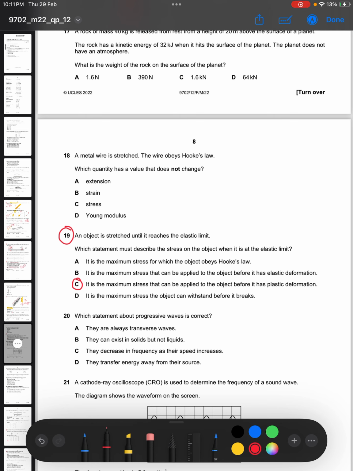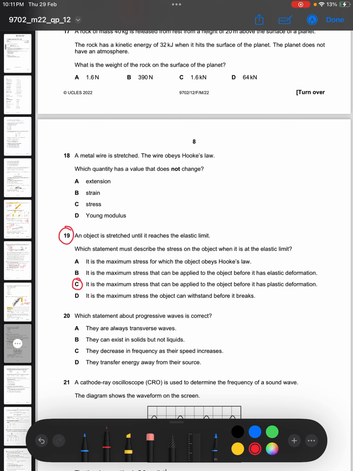Hooke's law is actually obeyed until the limit of proportionality, which for the most part happens before the elastic limit. So when they say it is the maximum stress for which the object obeys Hooke's law, the stress at the elastic limit, that is wrong. Then B says it is the maximum stress that can be applied to the object before it has elastic deformation. Now, the elastic limit is the final point where elastic deformation ends, and then plastic deformation begins.